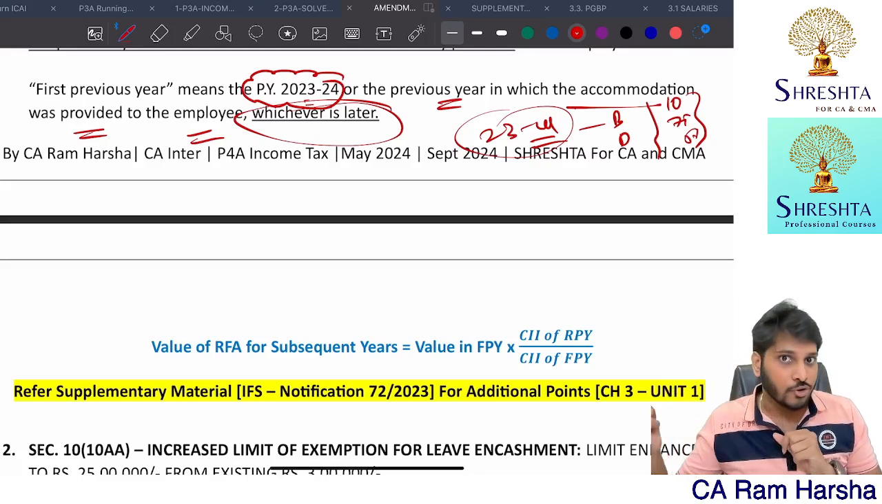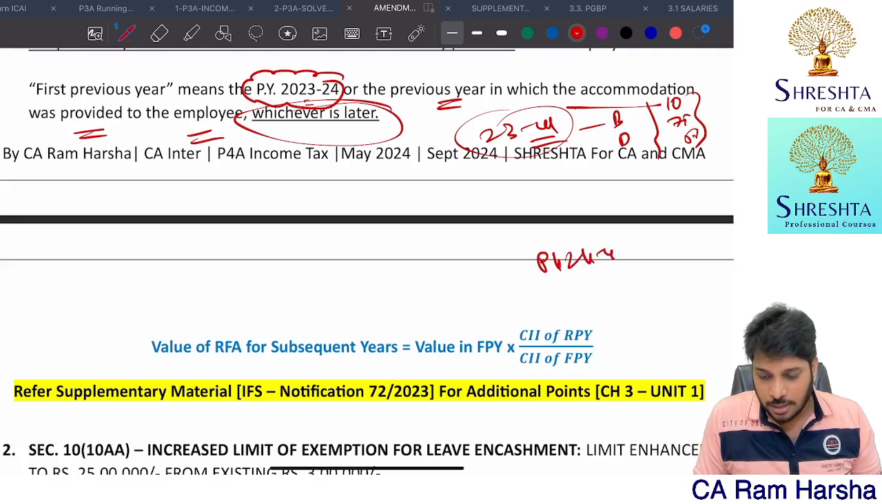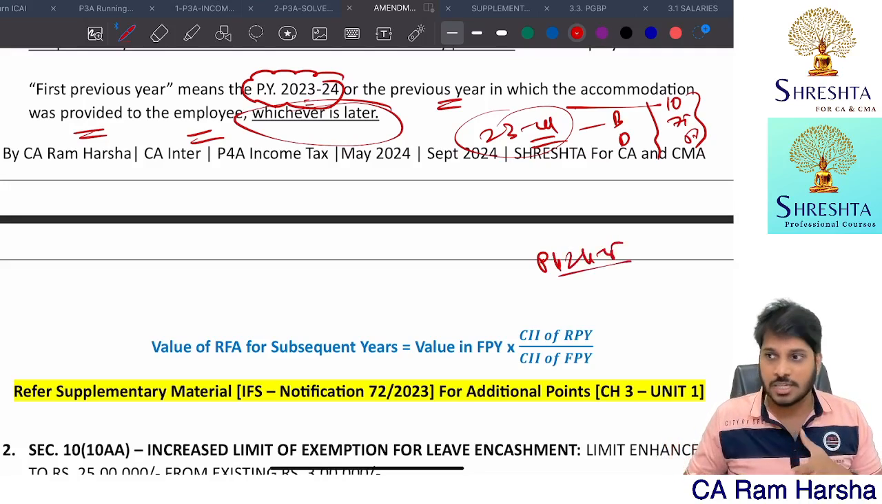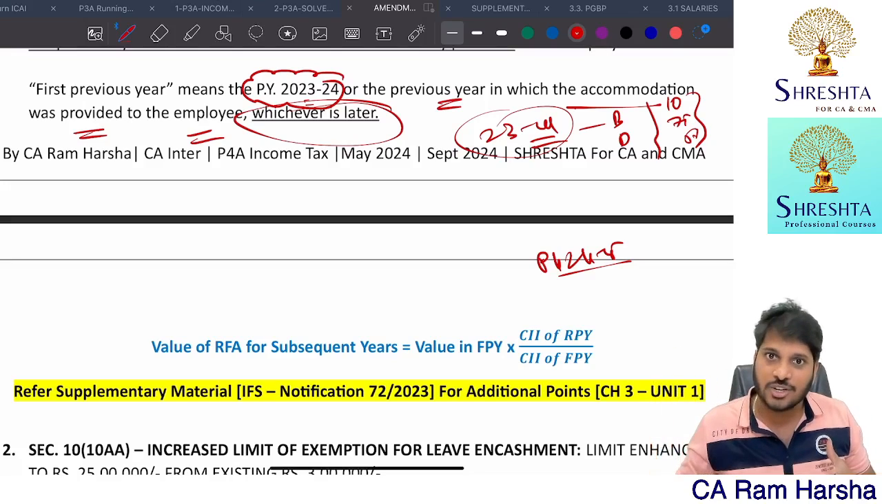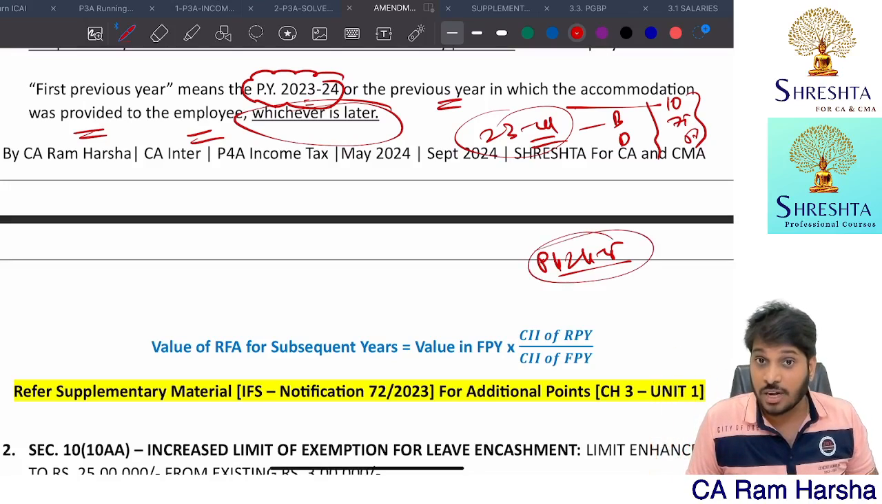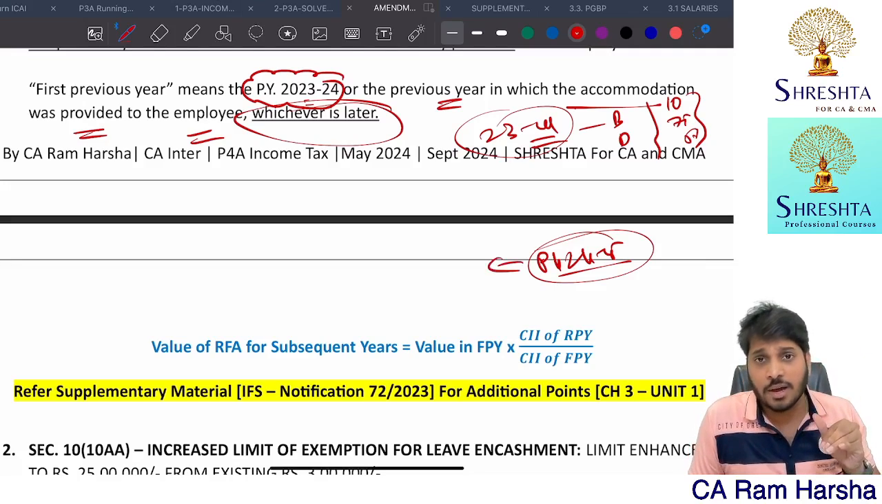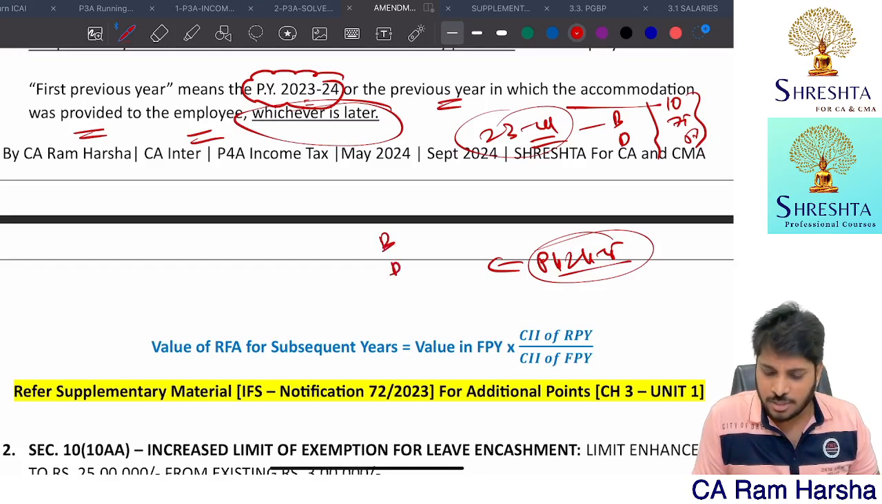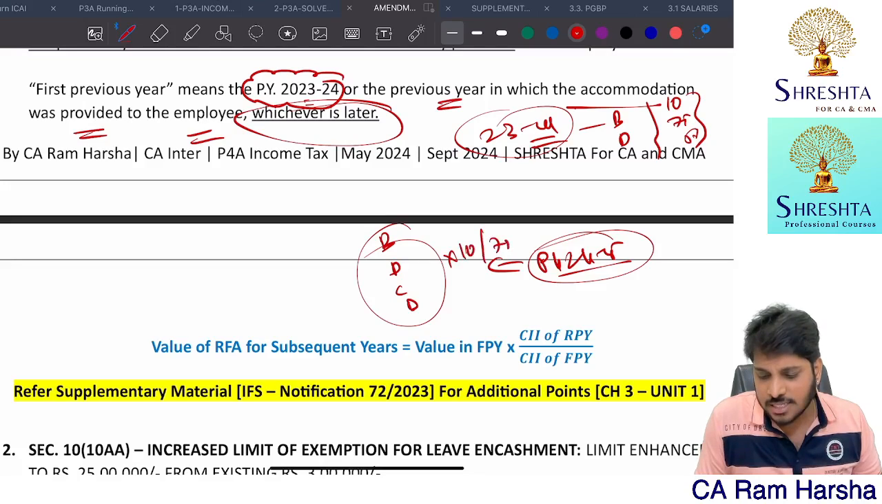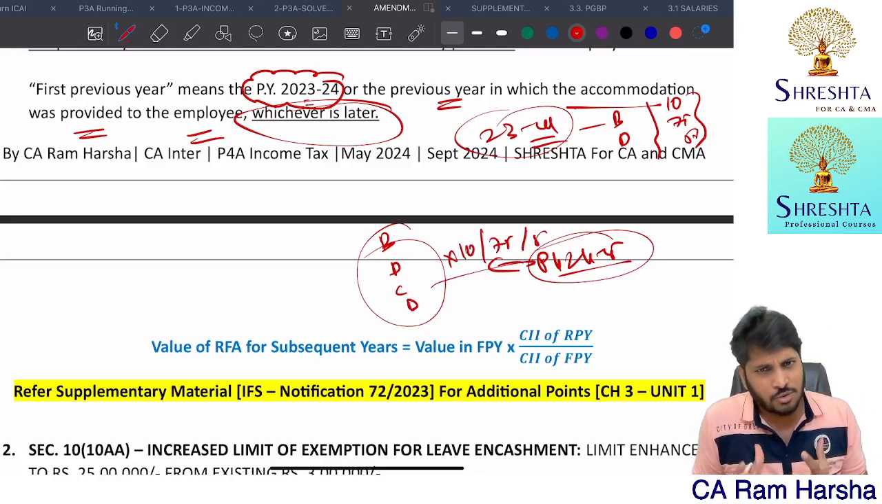Now 24-25, the next year. Suppose the employee continued to stay in the same accommodation next year also. In the previous year 24-25, how do we compute perquisite value? Generally, in 24-25, we take basic, DA, commission, bonus, all this, and apply 10% or 7.5% or 5%. That is the normal rule.